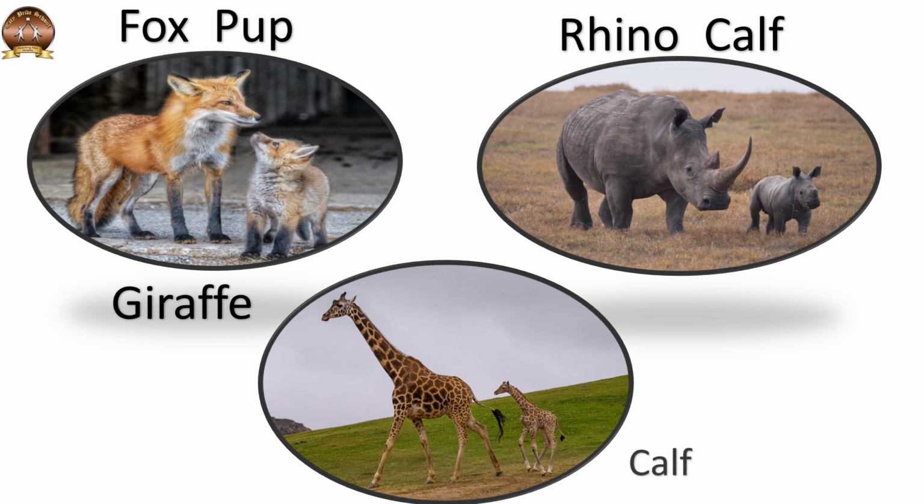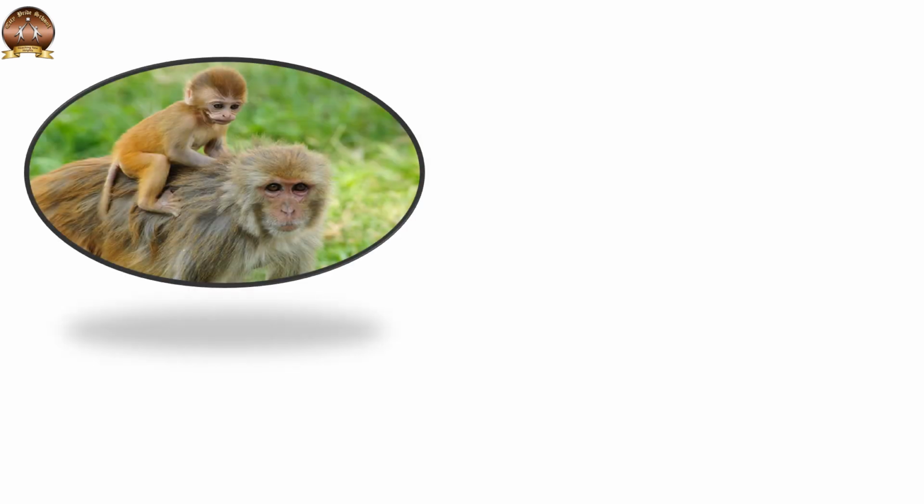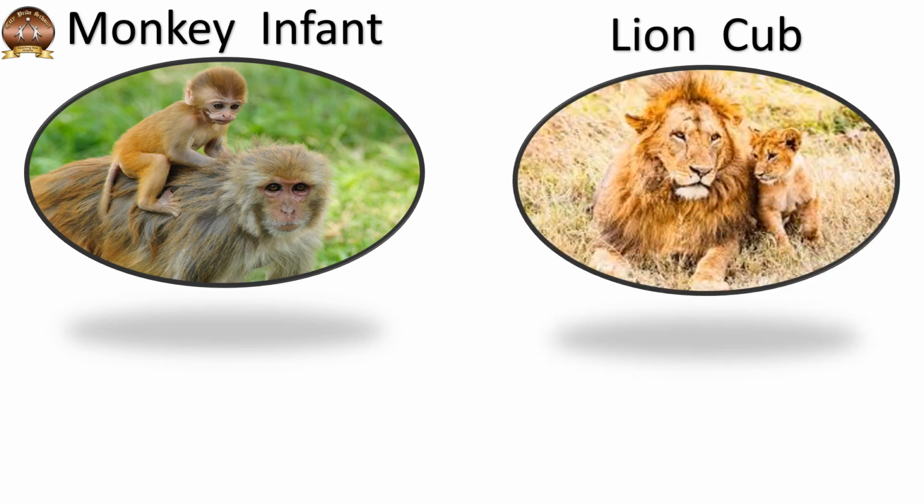Next comes giraffe and giraffe baby is also called calf. Next comes monkey and monkey baby is called infant. Next comes the lion and lion baby is also called cub.